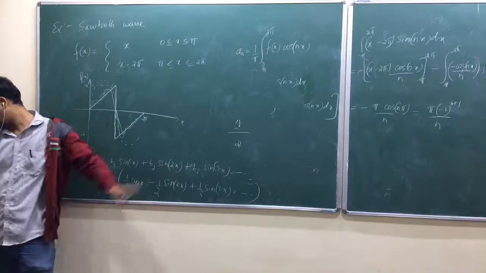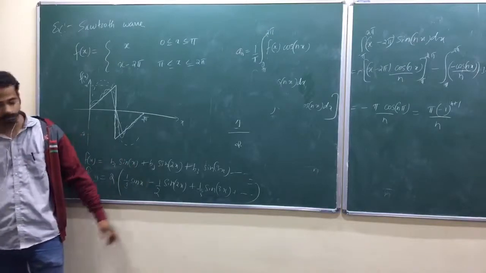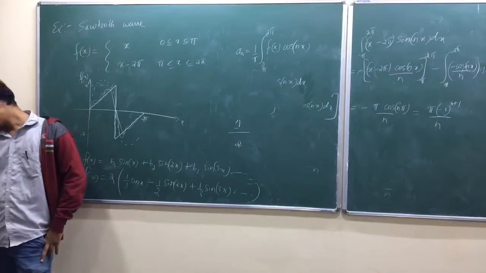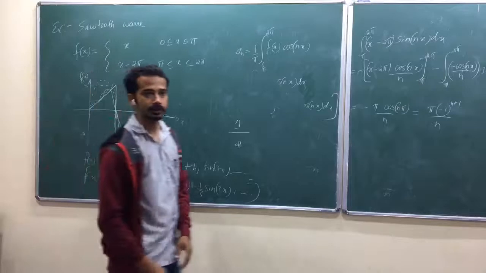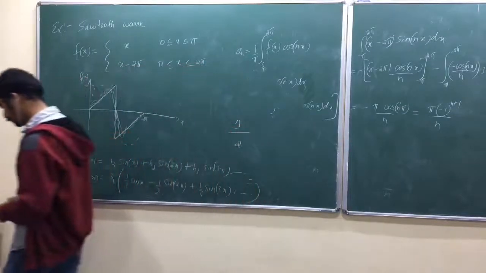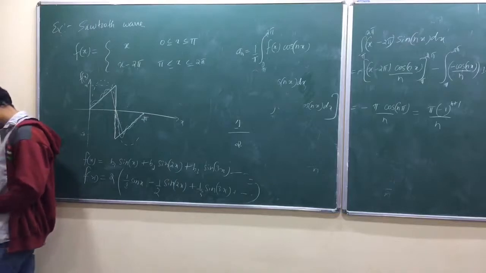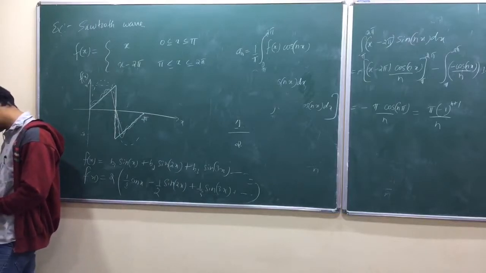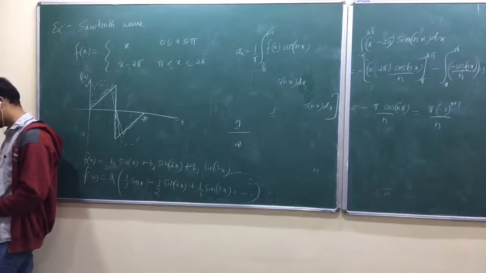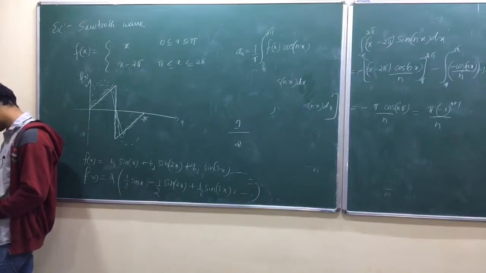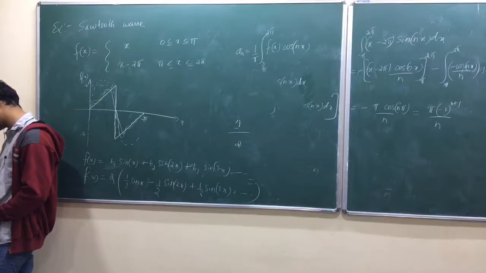So just write down the second property. At x equal to pi, where f of x changes discontinuously.